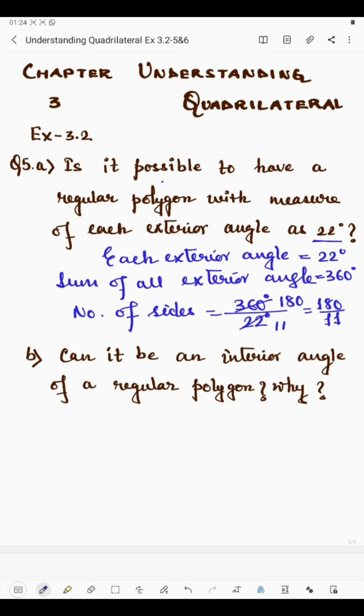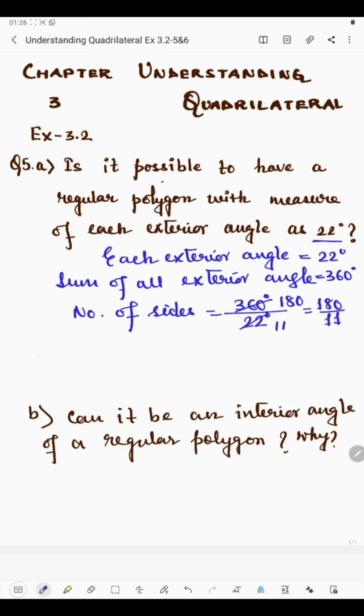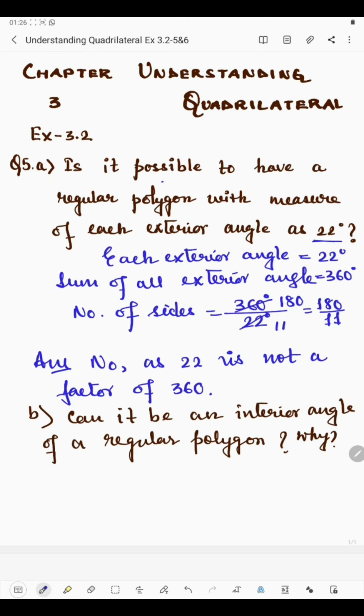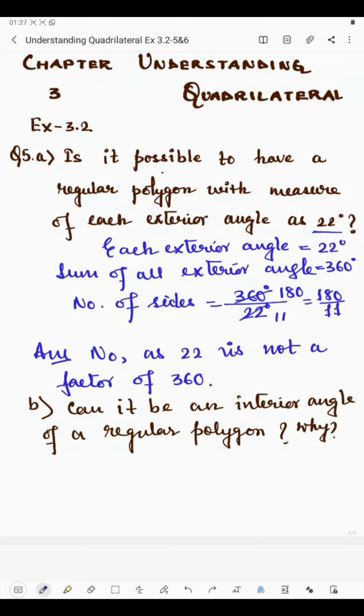Okay, so we will write no, as 22 is not a factor of 360.